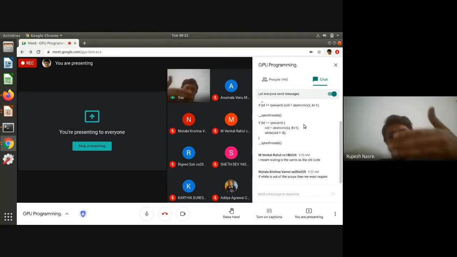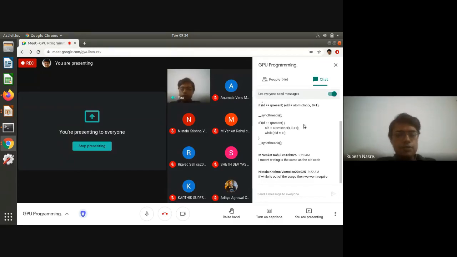At that time, thread 0 is going to finish execution of the while loop. It is going to come out of the while, come out of the if block, and then it will join the other threads, which means that those are going to get unmasked. And then all the 32 threads of the warp are going to participate with sync threads, which is going to be aligned with the other 1 to 9 warps, and then they all will go ahead for the next instruction after sync thread. Right? Any other concerns here?